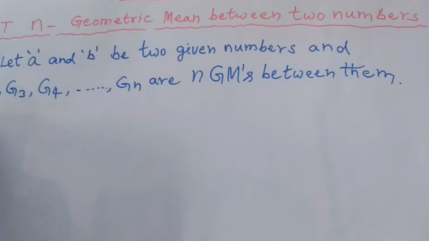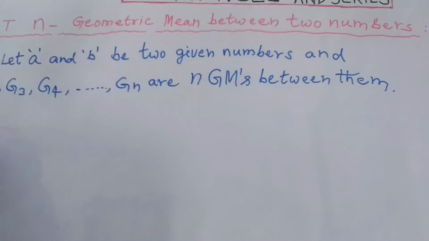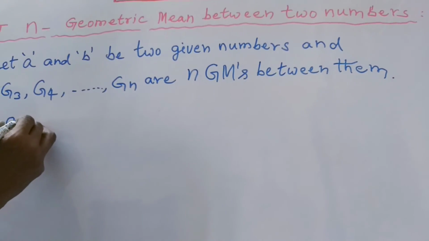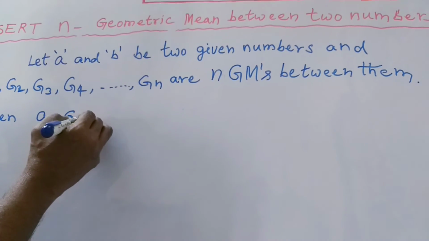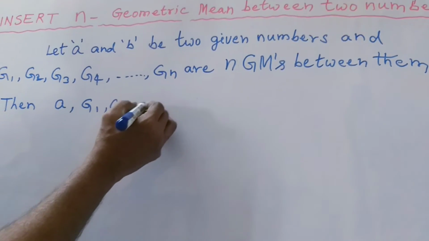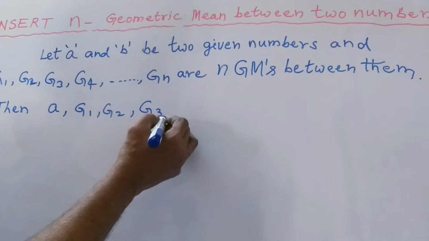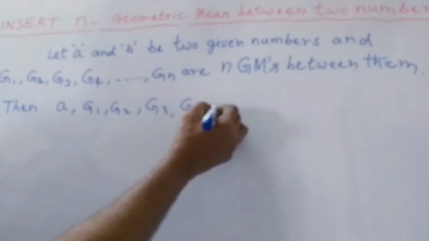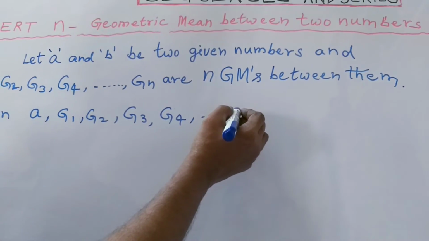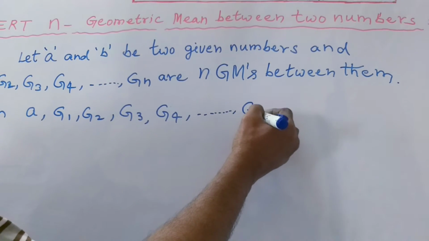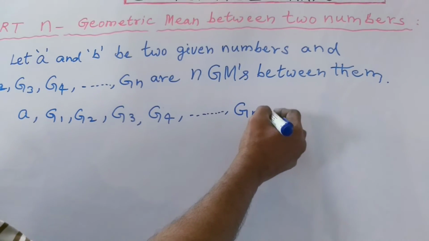Then A, G1, G2, G3, G4, and so on, Gn, B.